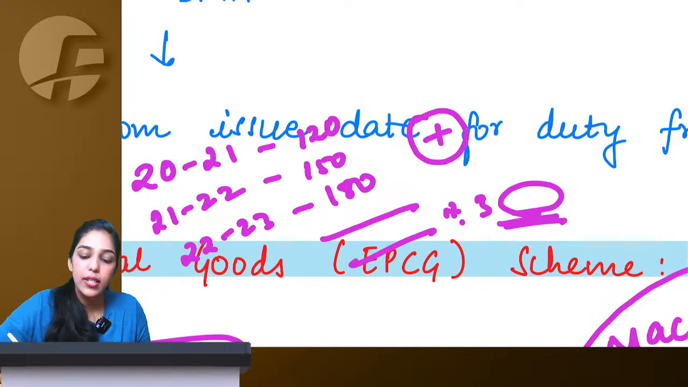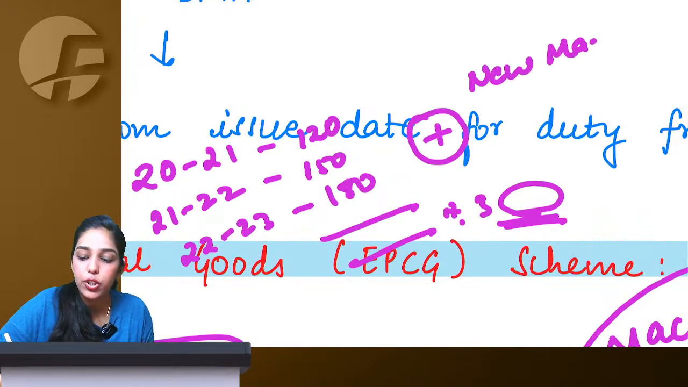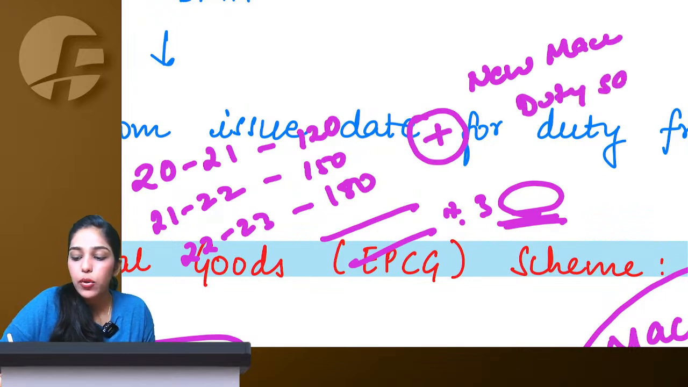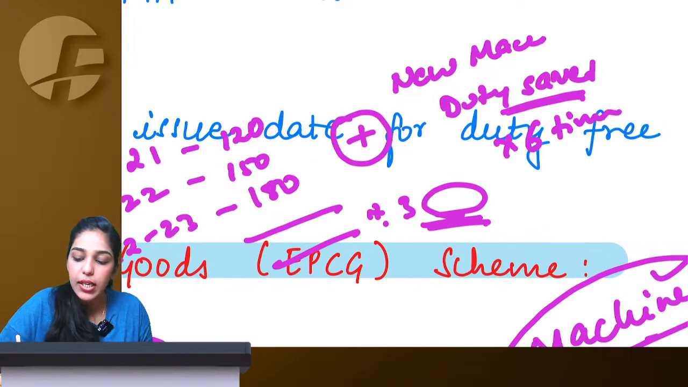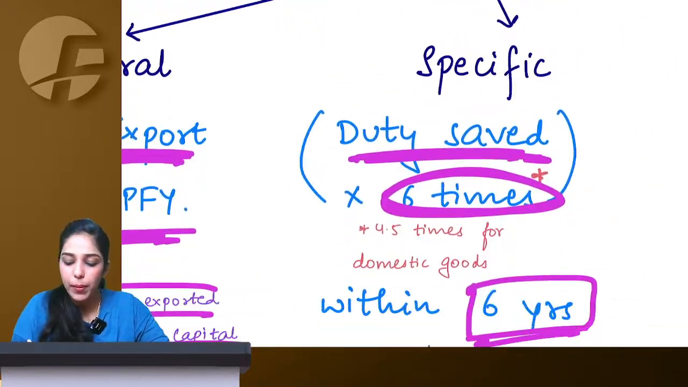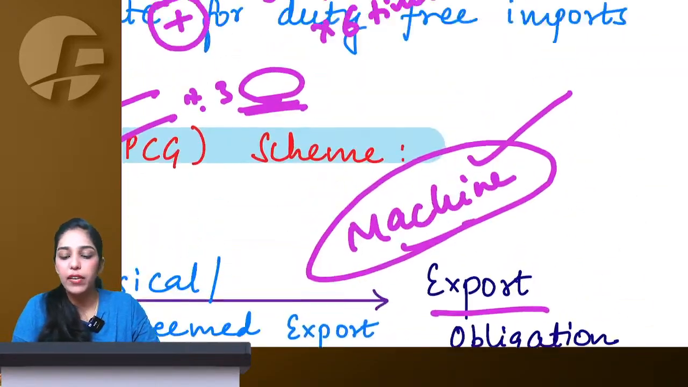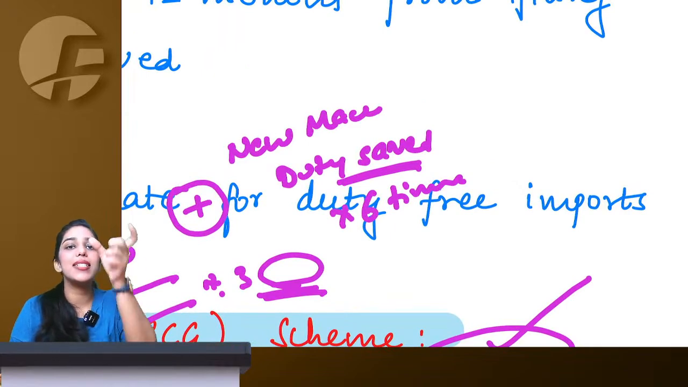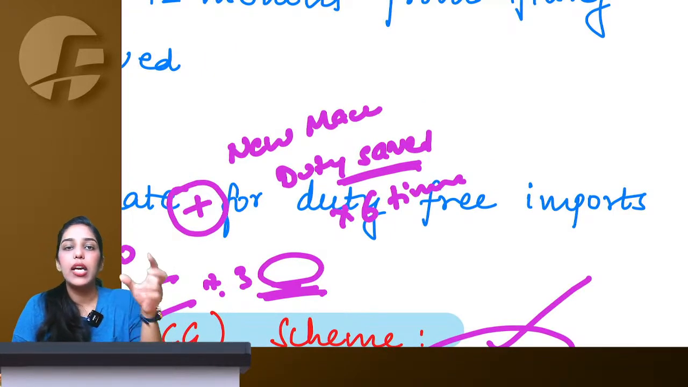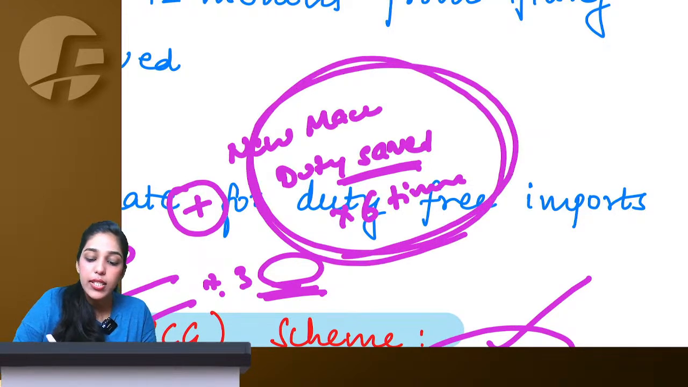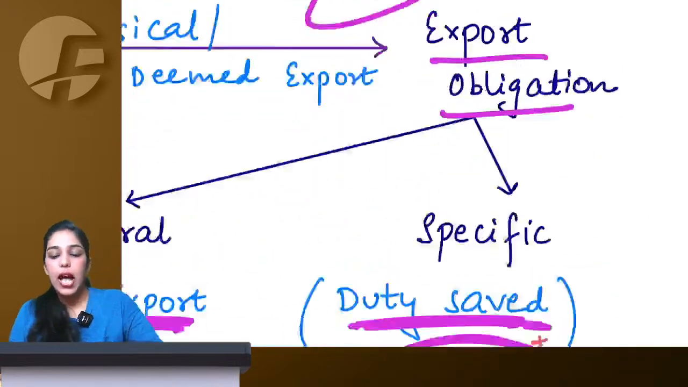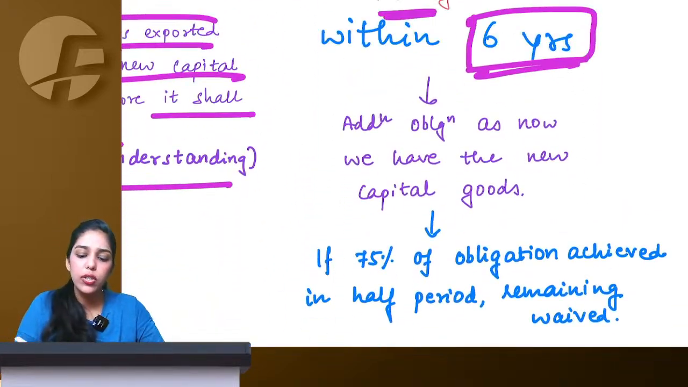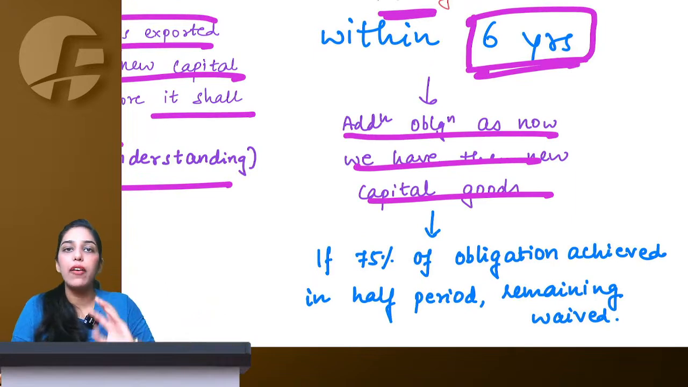Plus, since you have a new machine available with you, whatever duty you have saved on this particular machinery, multiply by 6 times in case of import, and if it is the case of domestic goods, then multiply by 4.5 times. So if I am saving import duty, then 6 times. If domestic duties are saved, then 4.5 times. This more export I need to do within a period of 6 years. This is an additional obligation, as now I have new capital goods.